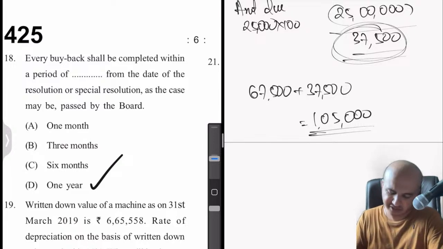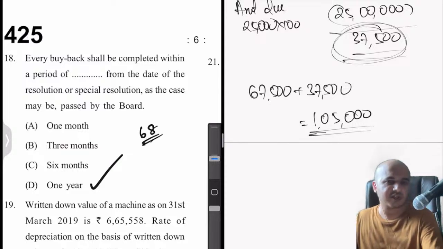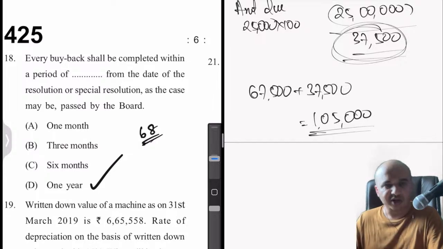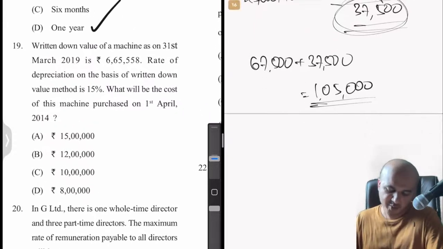I think this is section 68. Check later on, please confirm. 12 months. Yeah, Priyan is right. It is 1 year, 12 months. Okay. Next. Okay, we have a problem here.